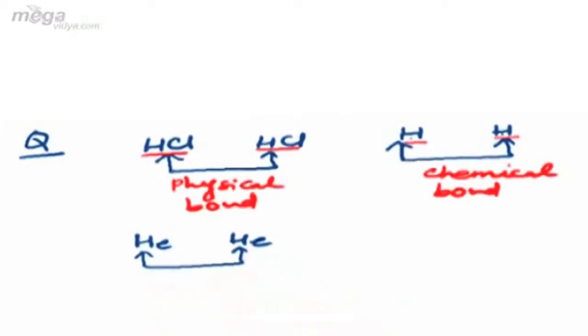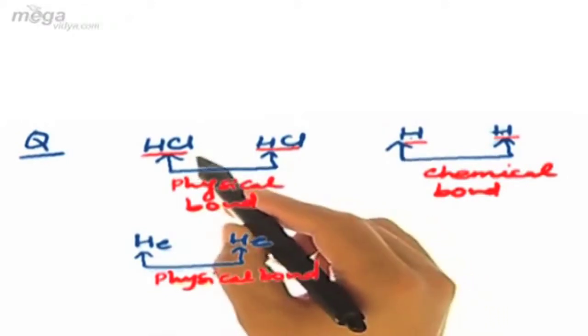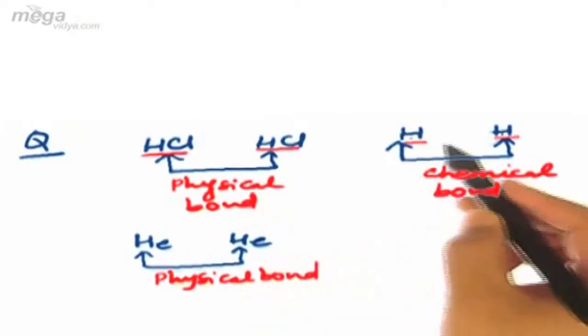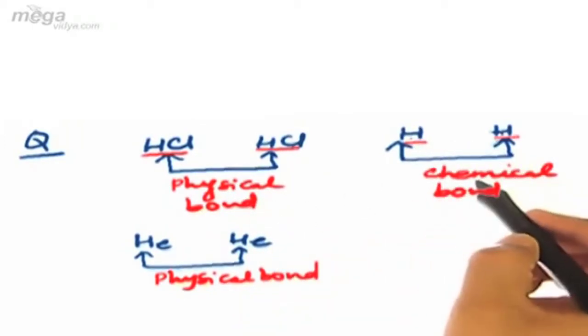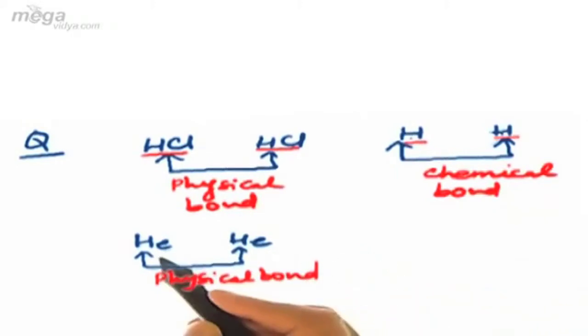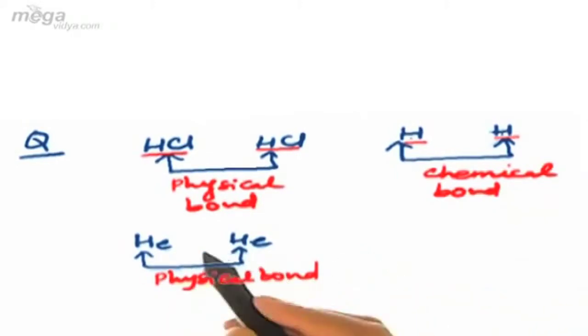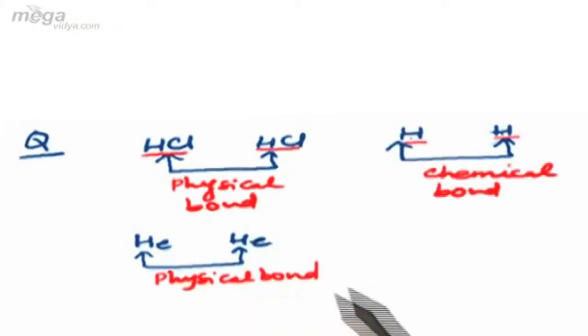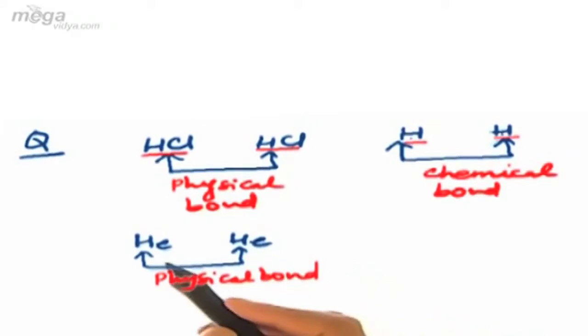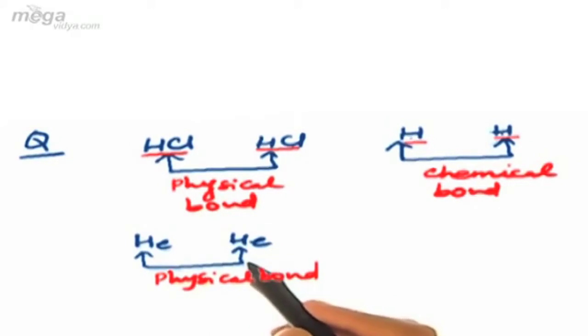So although these two atoms are in their atomic state, due to their stable configuration they will undergo physical bonding. So we can conclude here that in case of two molecules the bonding will be physical. In case of two species in the atomic state, the bonding will be chemical. And in case of two atoms, if they are inert gases, then again the bond will be physical. The reason is that inert gases, that is the 18th group elements, have got inert gas configuration, that is stable configuration, so they do not undergo any kind of electronic involvement during bonding.